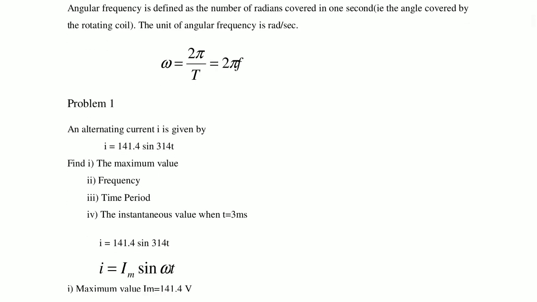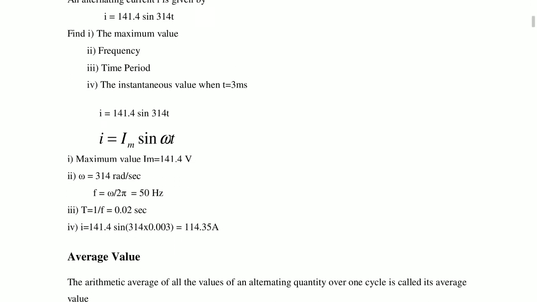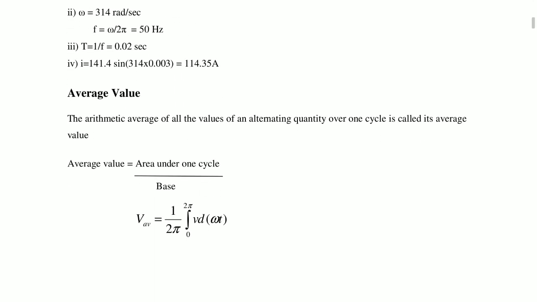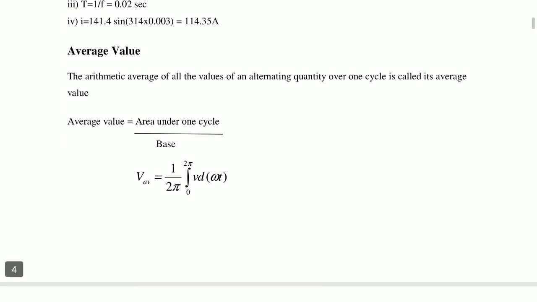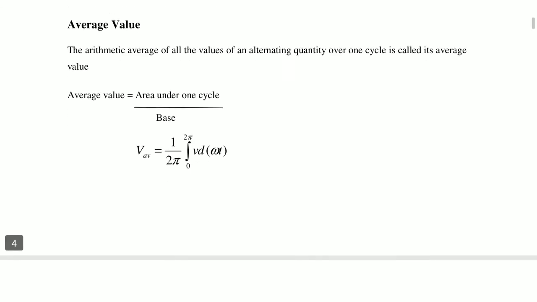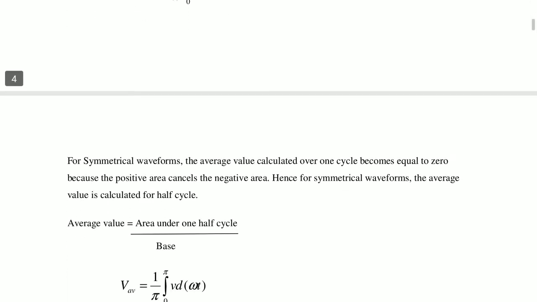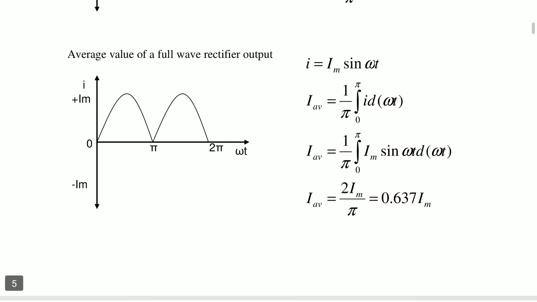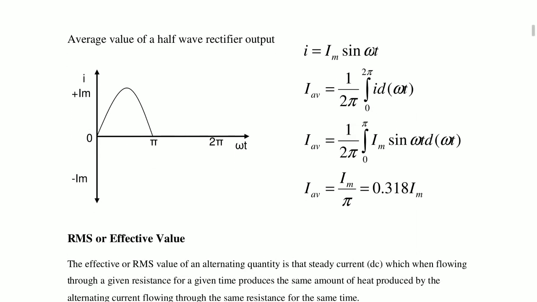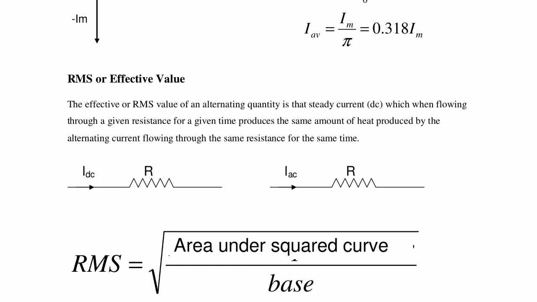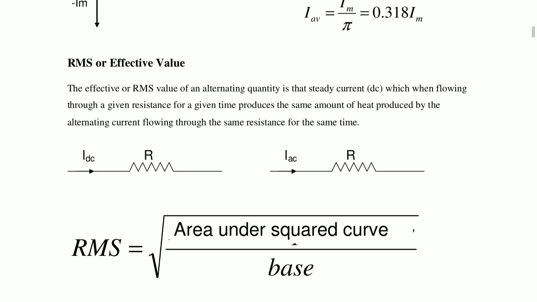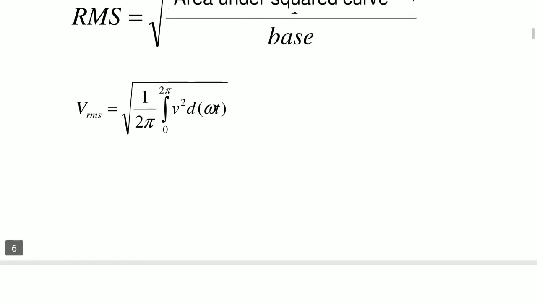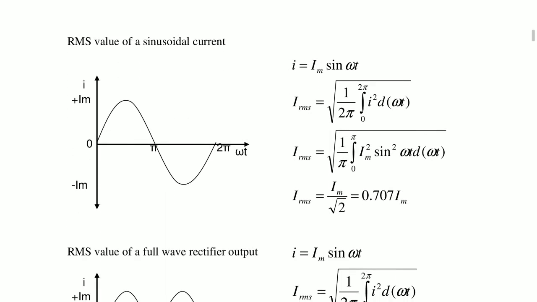Now, how can we solve the problems? Average value: calculation of average value for the sinusoidal waveform, full wave rectifier and half wave rectifier. RMS value for full wave rectifier and half wave rectifier.